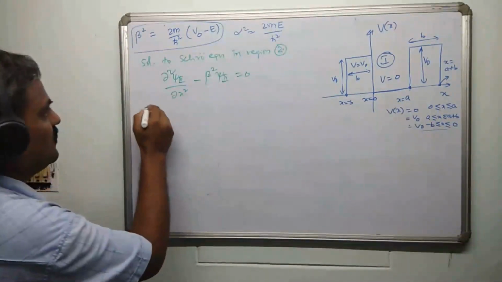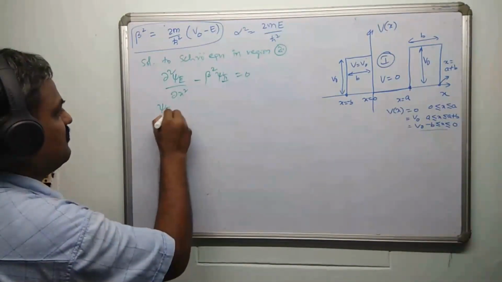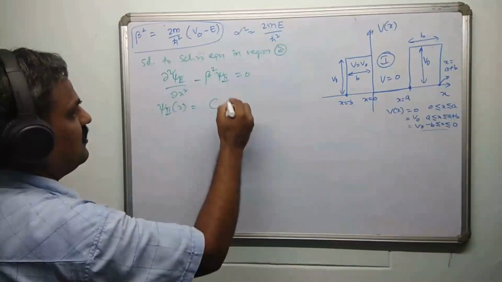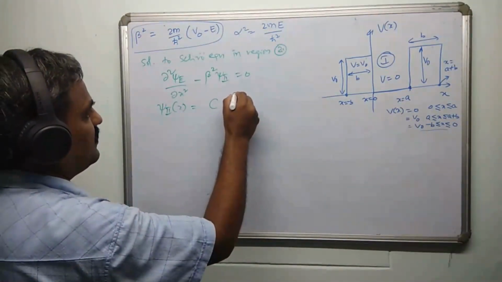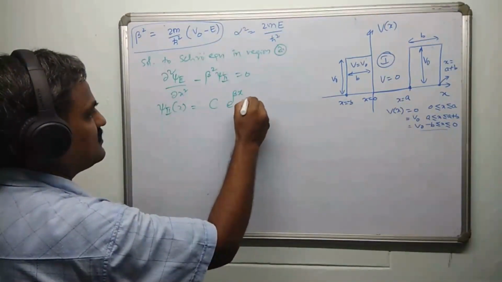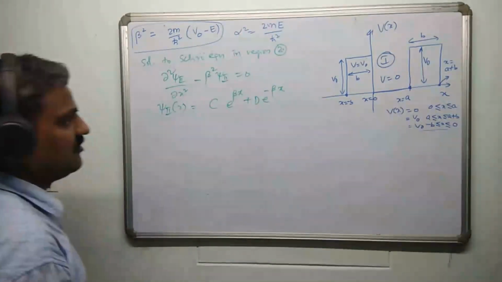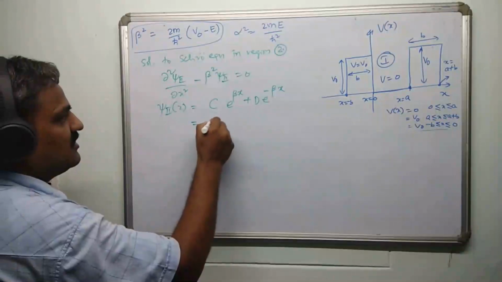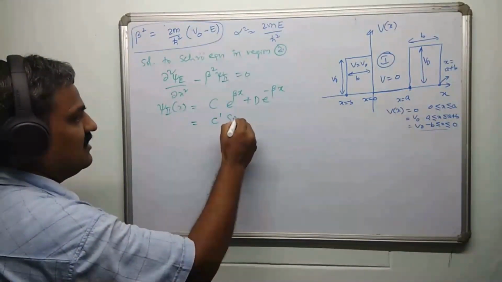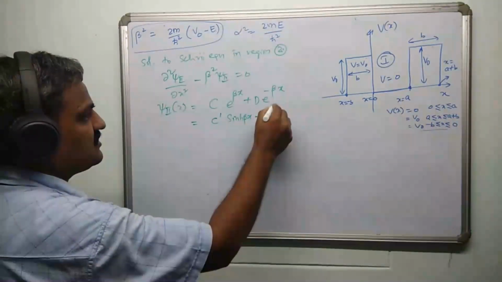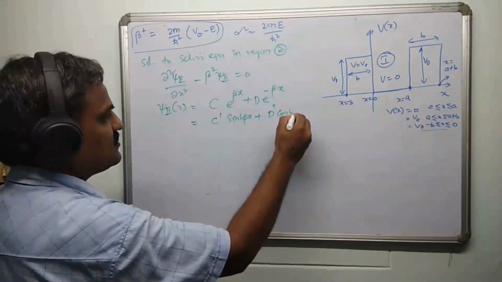Therefore, the solution will be psi 2 of x is equal to some C e power beta x plus D e power minus beta x. This is one way of writing, or equally you may write it as some C dash sinh beta x plus D dash cosh beta x.